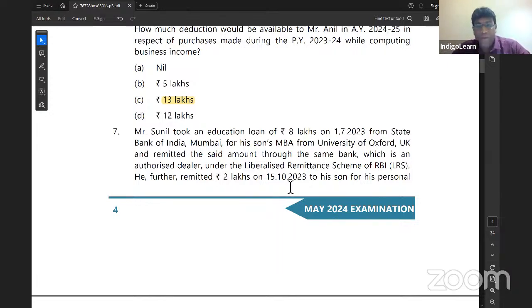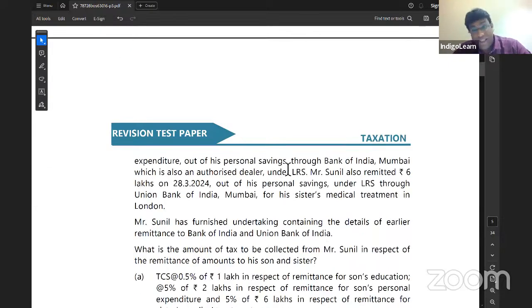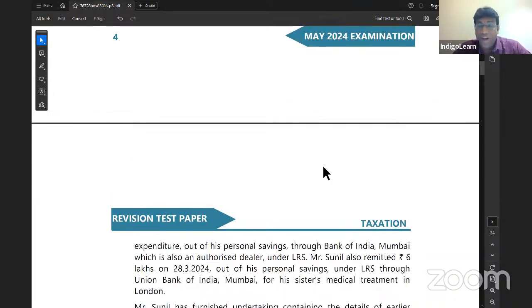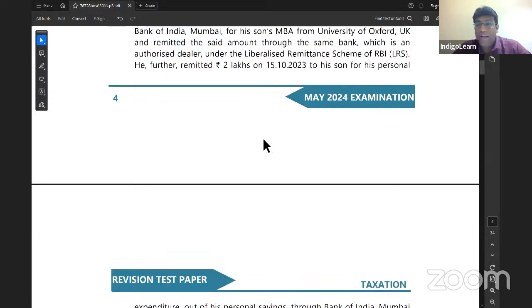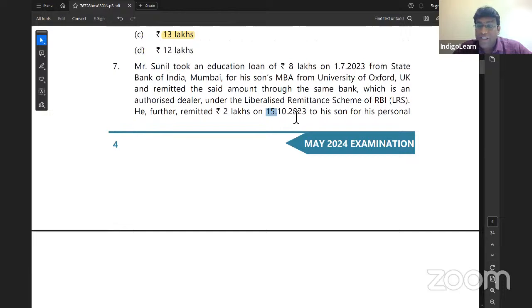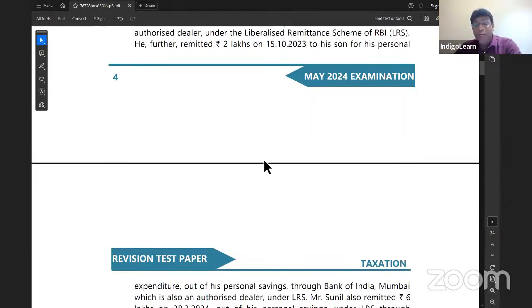He further remitted 2 lakh rupees on 15/10/23 to his son for his personal expenditure out of his personal savings through Bank of India. Already we crossed 7 lakh, because total LRS remittance already 8 lakhs is over. 8 plus 2 now is 10. On this 2 lakh, my dear friends, after 1st October 2023 there's an amendment which specifies that after 7 lakh rupees, the TCS rate will be 20%. It is not even 5%, it is straight away 20% TCS.